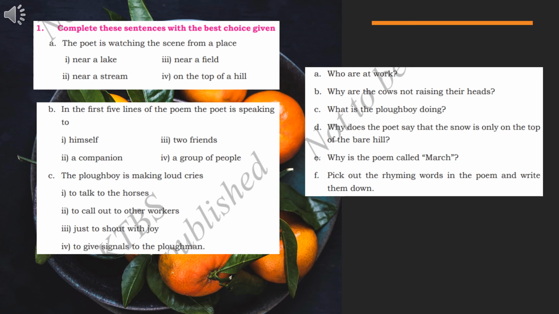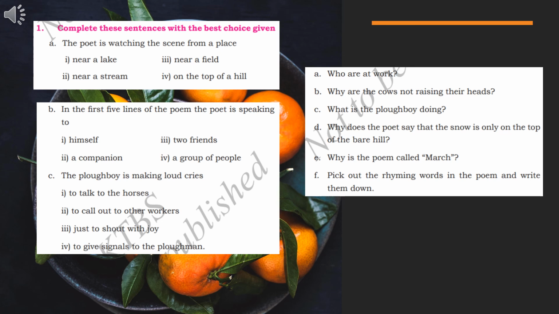So next you have questions. I'll be discussing the questions for you. That is page number 13. Open to your page number 13. So what do you have? The first question: who are at work? I've already told you, while I was doing the poem for you. The answer for this is, the oldest and youngest are at work with the strongest.